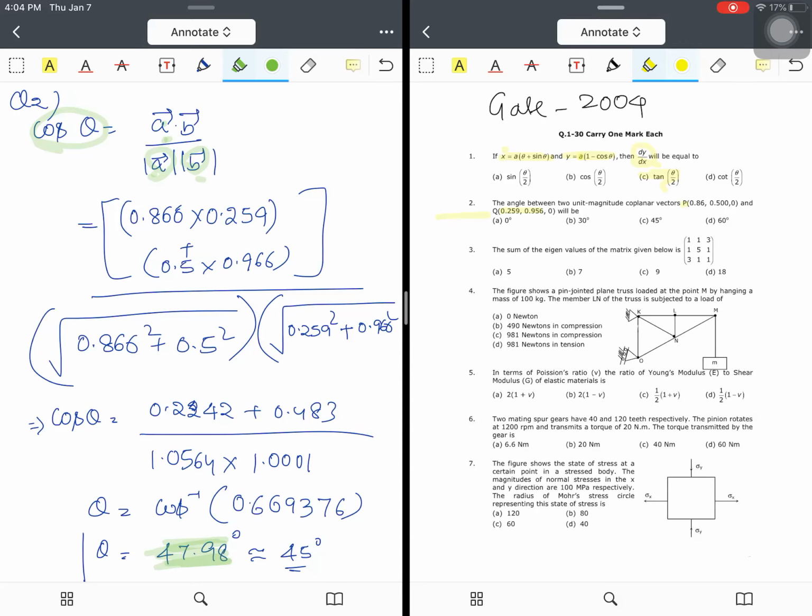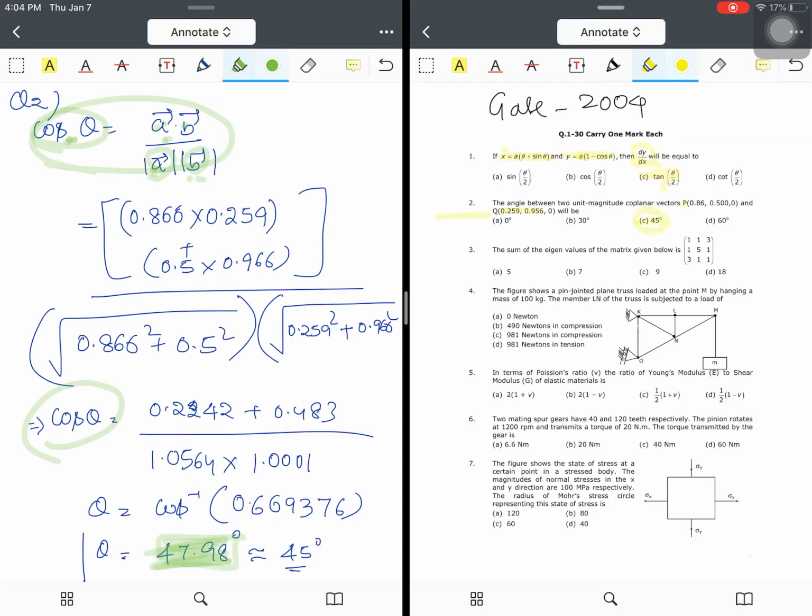In order to find the angle between these two, we will simply use the cosine formula, that is the dot product formula: a vector dot b vector is equal to a vector magnitude into b vector magnitude into cos theta. From here we can calculate the corresponding value of cos theta. I am getting the value as 47.98, which is nearly equal to 45 degrees.